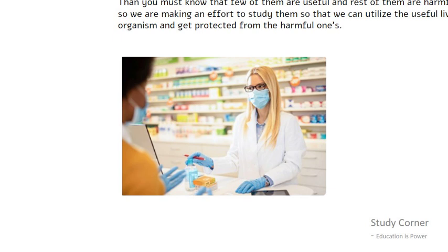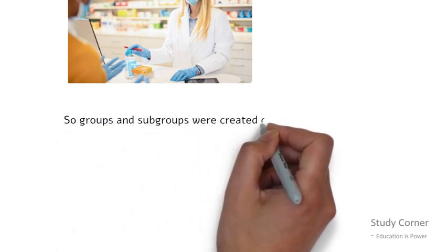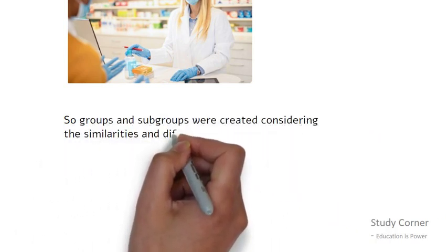For example, she has kept medicines with letter A at one particular shelf, medicines with letter B at another, and so on. So groups and subgroups were created considering the similarities and differences among the living organisms too.